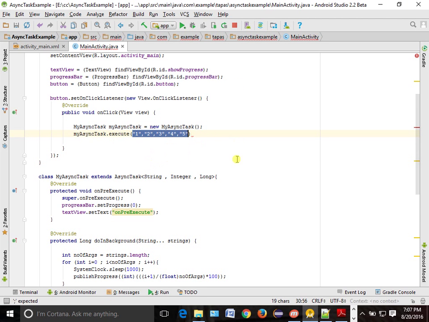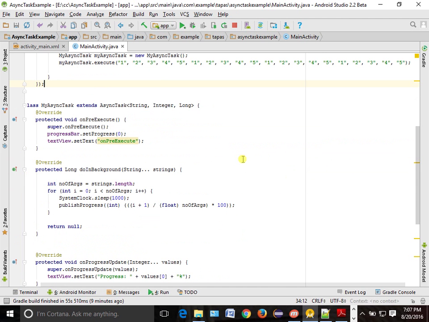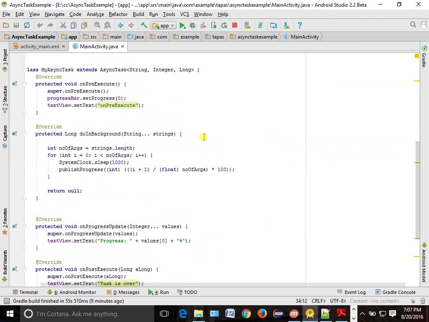Now you want to divide it into 10, 15, 20. So how many parameters am I passing? 20 parameters. So 20 means 20 into 500. So it will divide into 5, 5, 5. Okay, over this much only. Let's run this code.